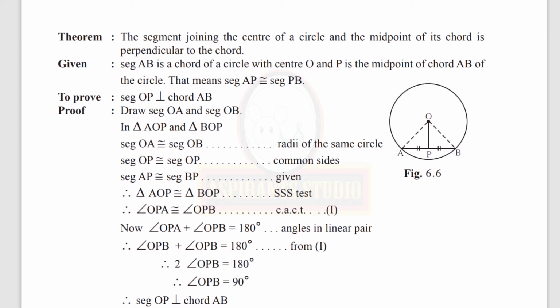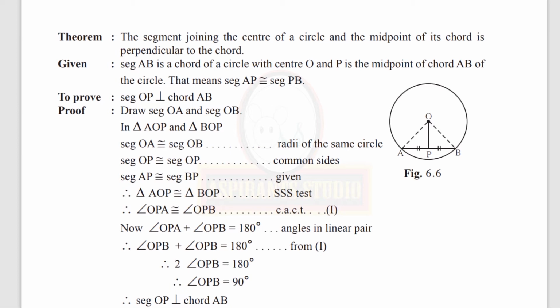Now, pick up the corresponding angles of congruent triangles which you require. Pick out angle OPA and angle OPB. So angle OPA is congruent to angle OPB. They are corresponding angles of congruent triangles. Take it as equation number 1.